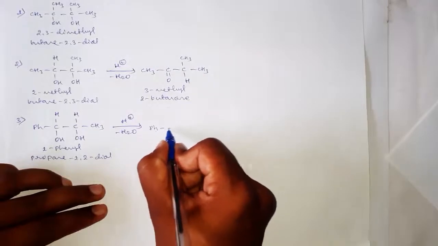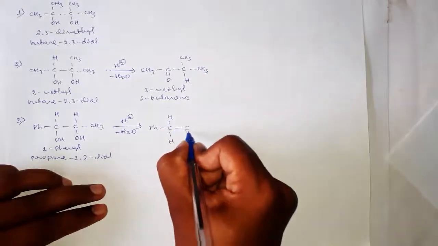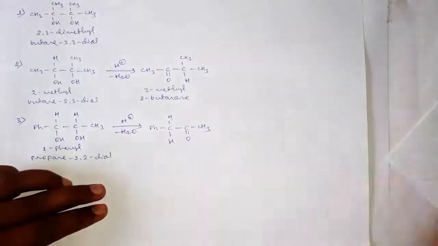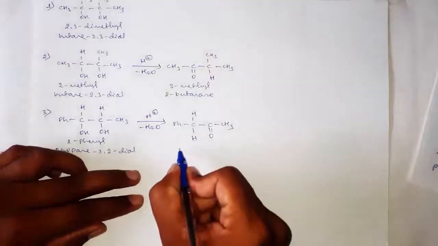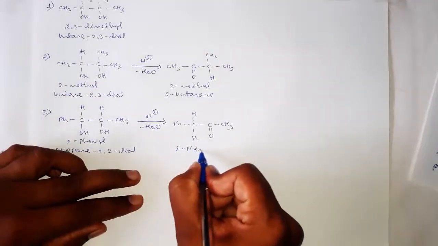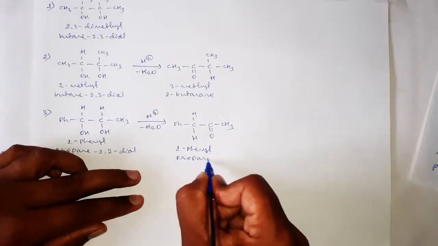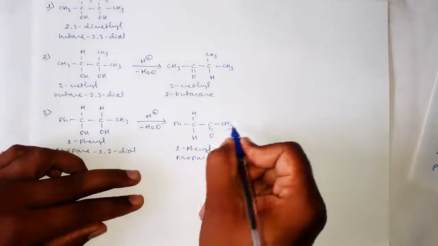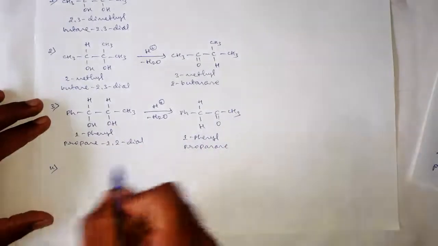Ph C H H C double bond O CH3, and its name is 1-phenyl propanone, 1-phenyl propanone, okay.